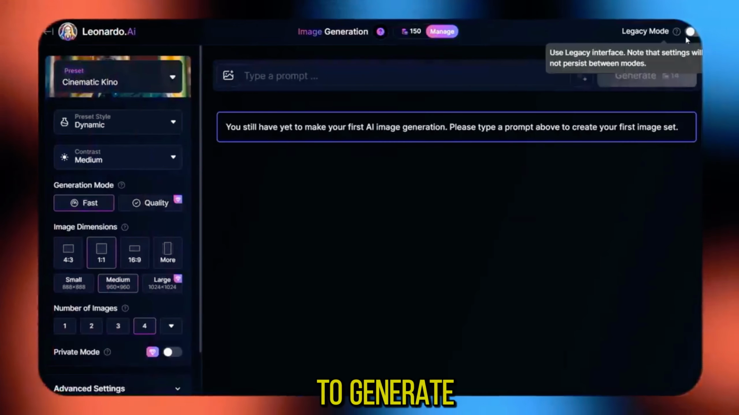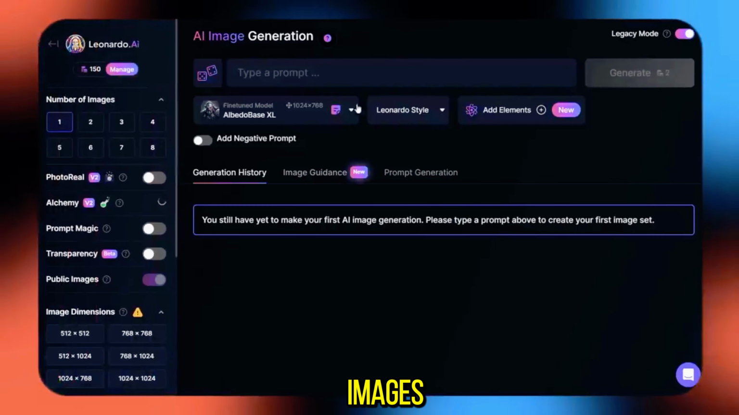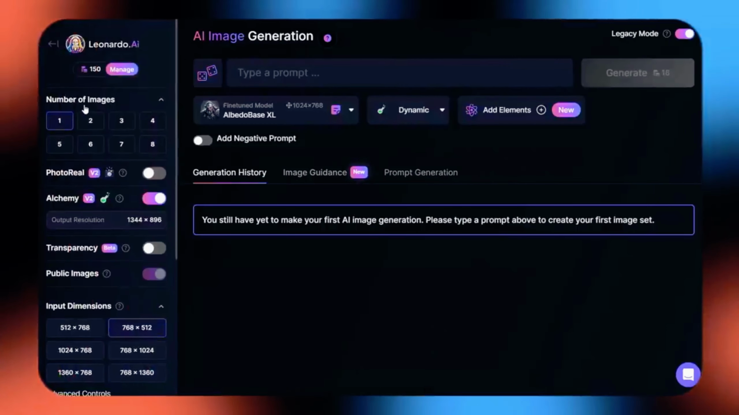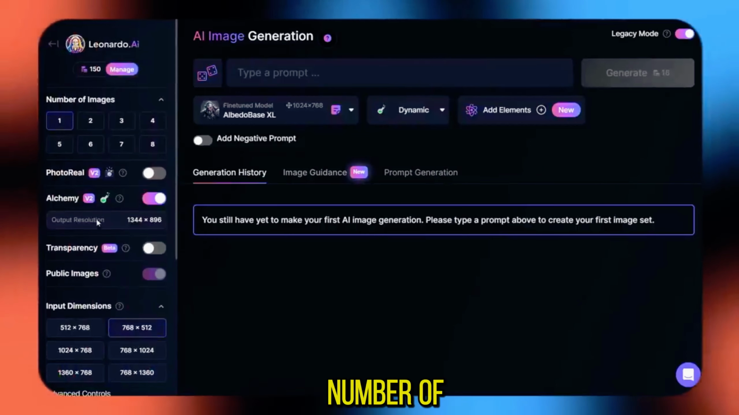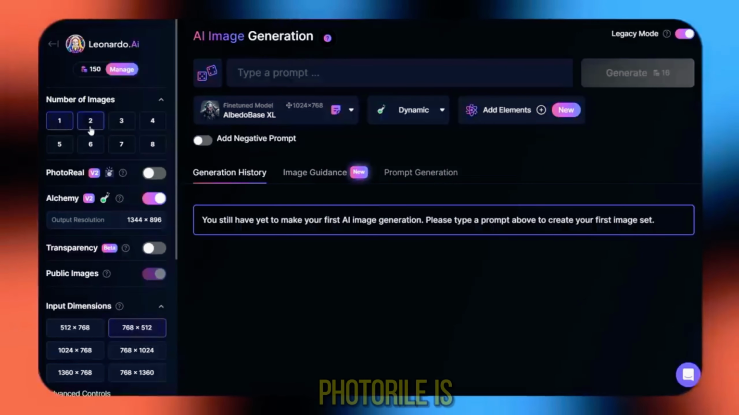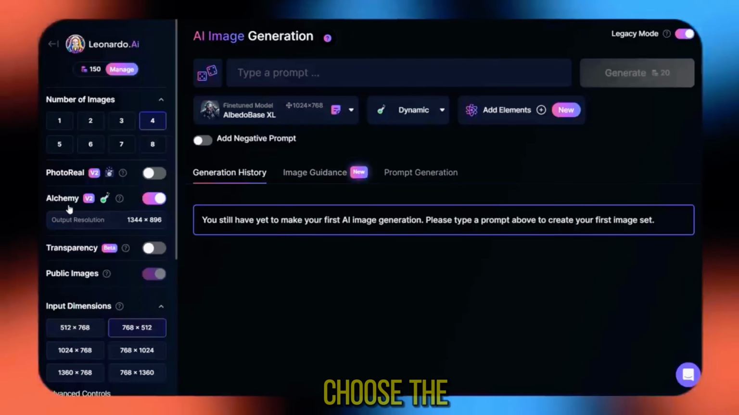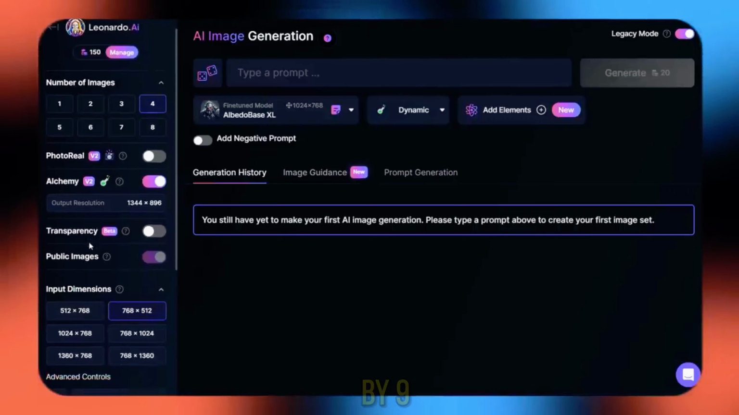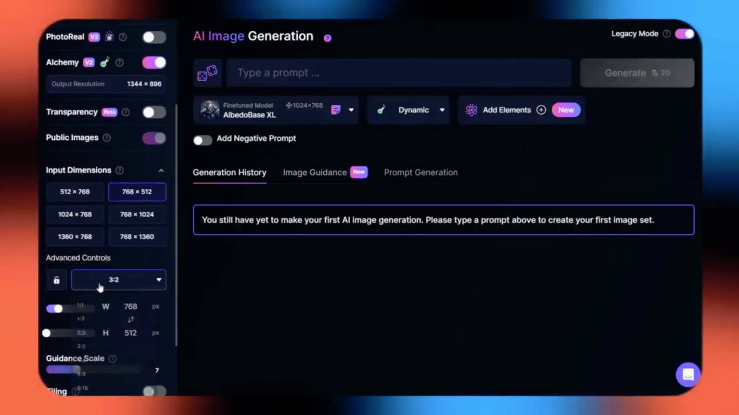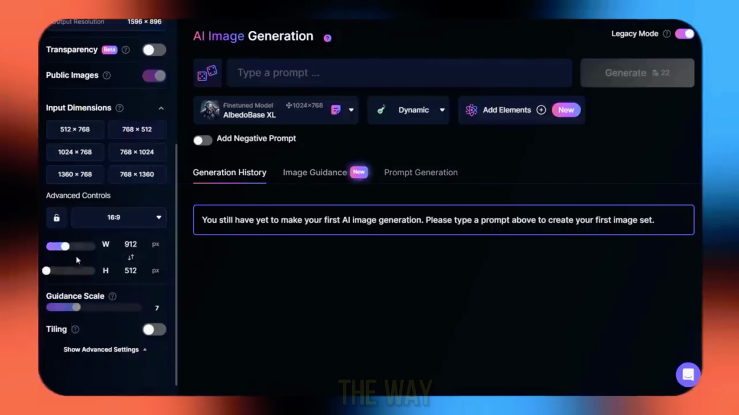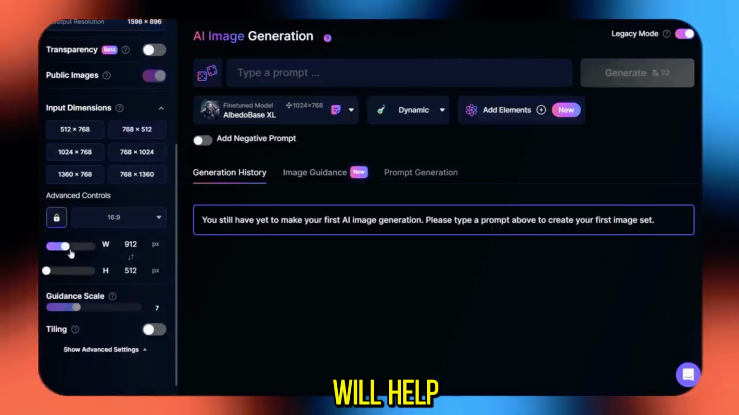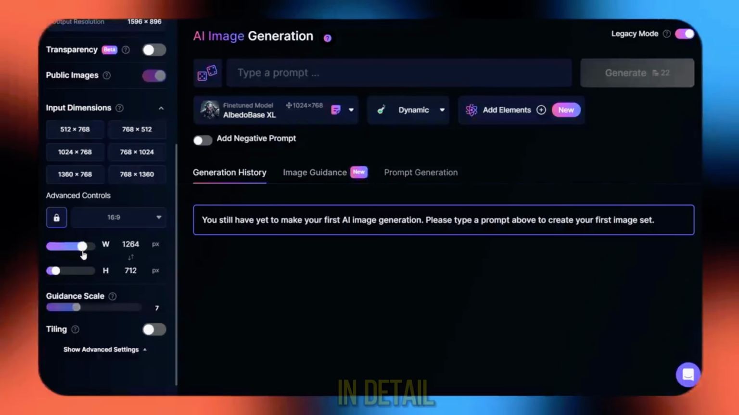In order to generate spectacular, juicy images, we need to set certain settings. In the left menu, select the number of generated pictures. Photoreal is turned off and Alchemy must be turned on. Go down, choose the aspect ratio of 16:9 and turn on the lock. Now pull the slider to the right all the way down. These settings will help us to get the best possible quality and detail pictures.